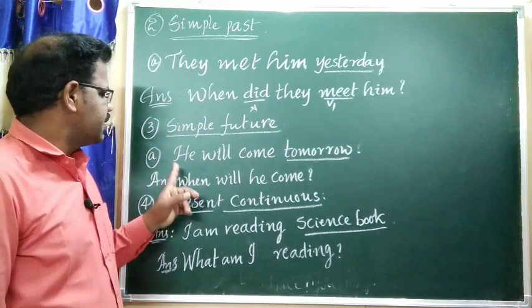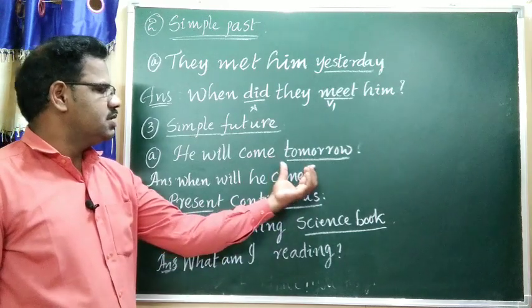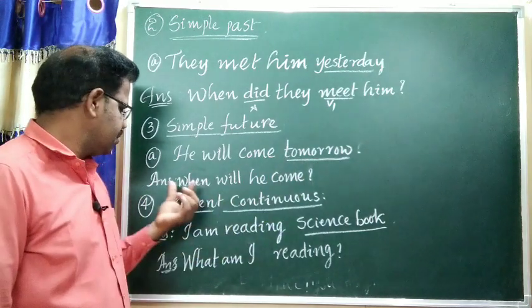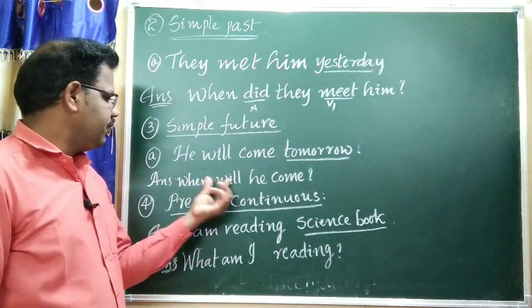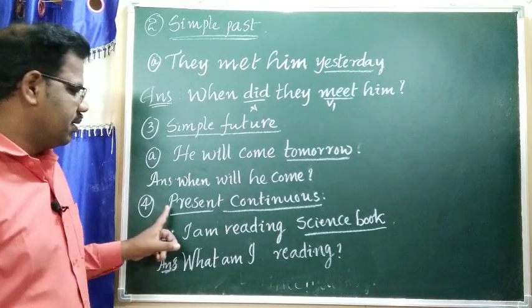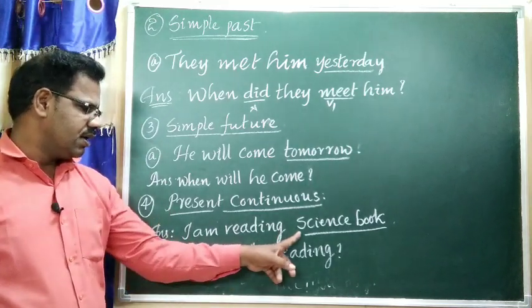Simple future tense: he will come tomorrow. This is also an adverb of time. This is the underlined word. Then, when will he come? Question mark. Present continuous tense: I am reading a science book.